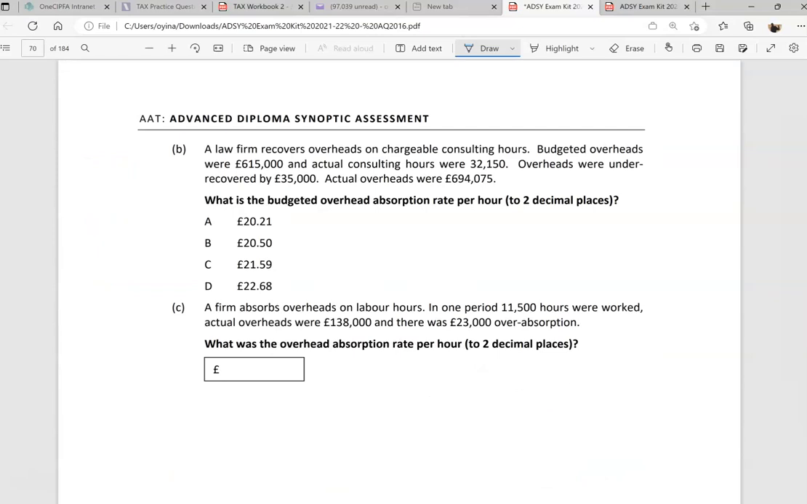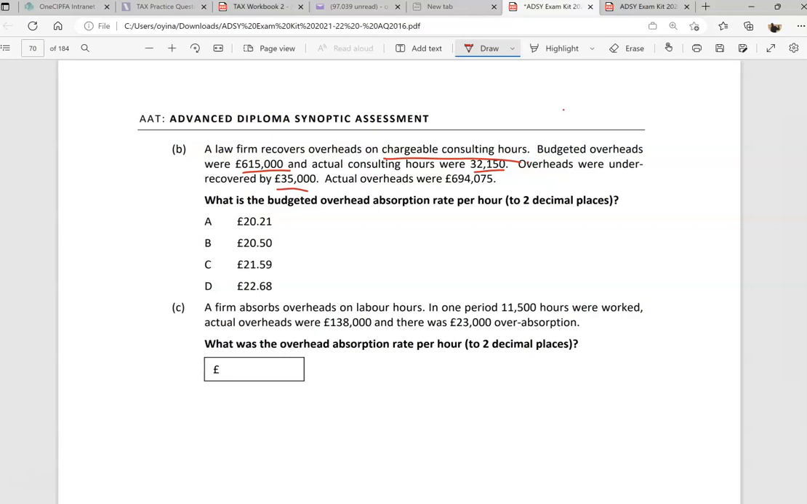So let's look at this one. It says that a law firm recovers overheads on chargeable consulting hours. Budgeted overheads were 615,000. It's a bit of a play, isn't it? You kind of have to mess around with things a little. Actual consulting hours were 32,150. It says that overheads were under recovered by 35,000. So let's work backwards.